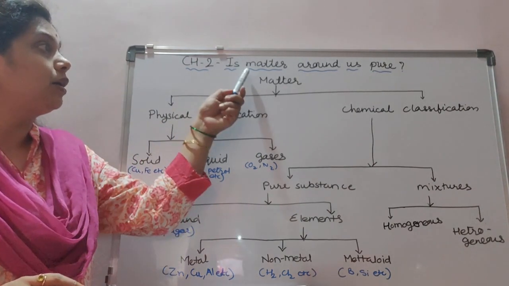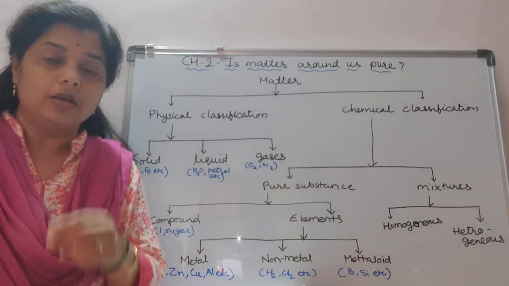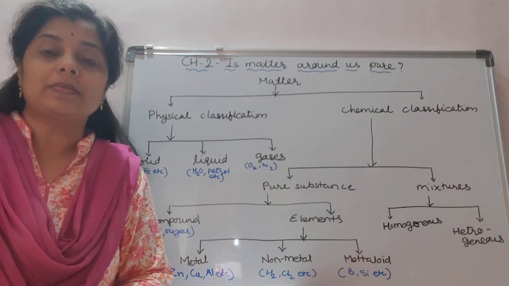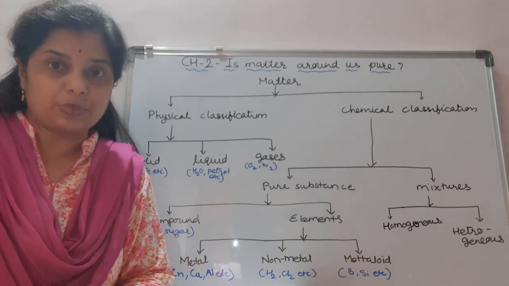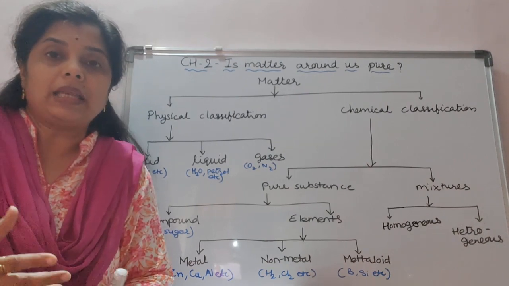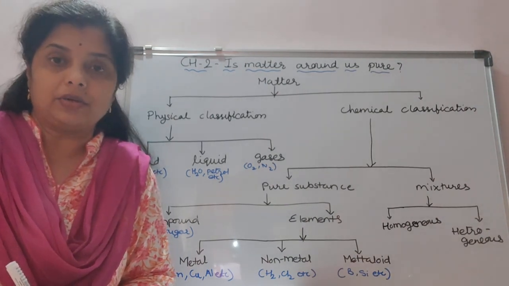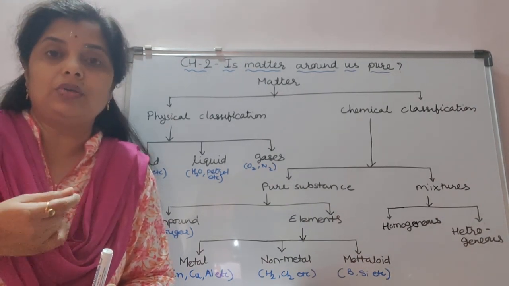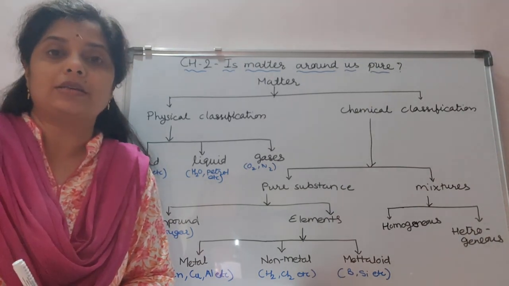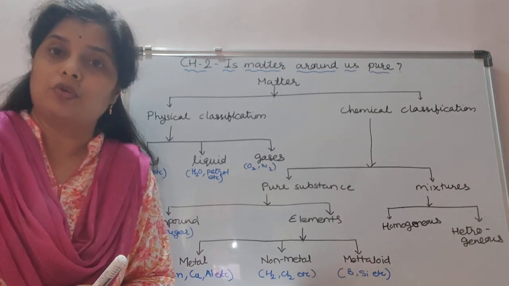Is matter around us pure? You already studied about matter in chapter number 1. What do you mean by matter? The definition of matter is anything that occupies space, has mass, and which we can feel by any of our senses. जिसको हम महसूस कर सके, by using any senses, by touching or by smelling. That we call matter, which occupies space and possesses volume also.